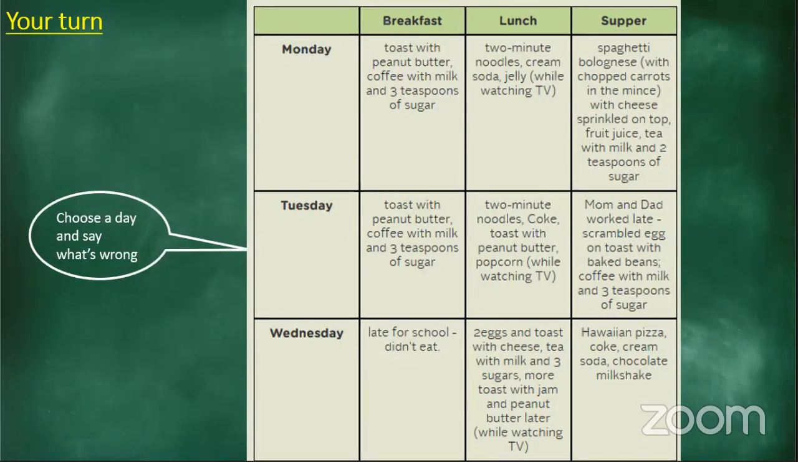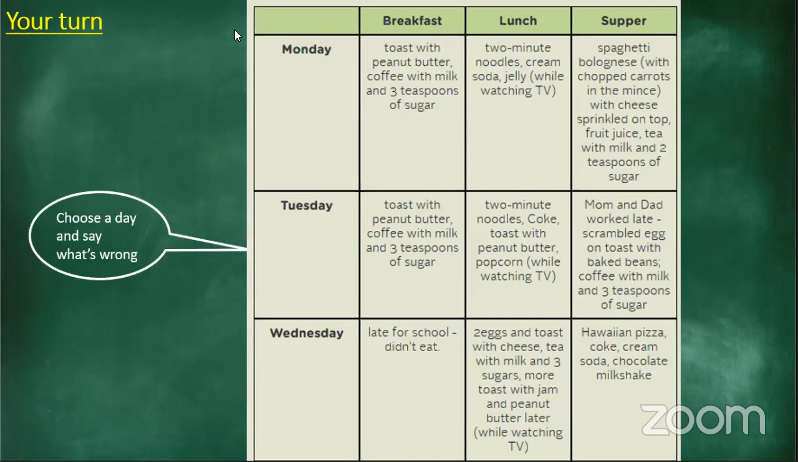All right, Iksan says it's unhealthy because he or she eats too much sugar, oil, and fat. Trevor says Wednesday supper was unhealthy. Please tell me why, Trevor. I mean, they had some pizza, Hawaiian, some Coke, cream soda, chocolate milkshake. That's delicious. Trevor, what makes that unhealthy? Hey, please tell me. All right, Nico says Wednesday was unhealthy. Please tell me why. I would love to know.